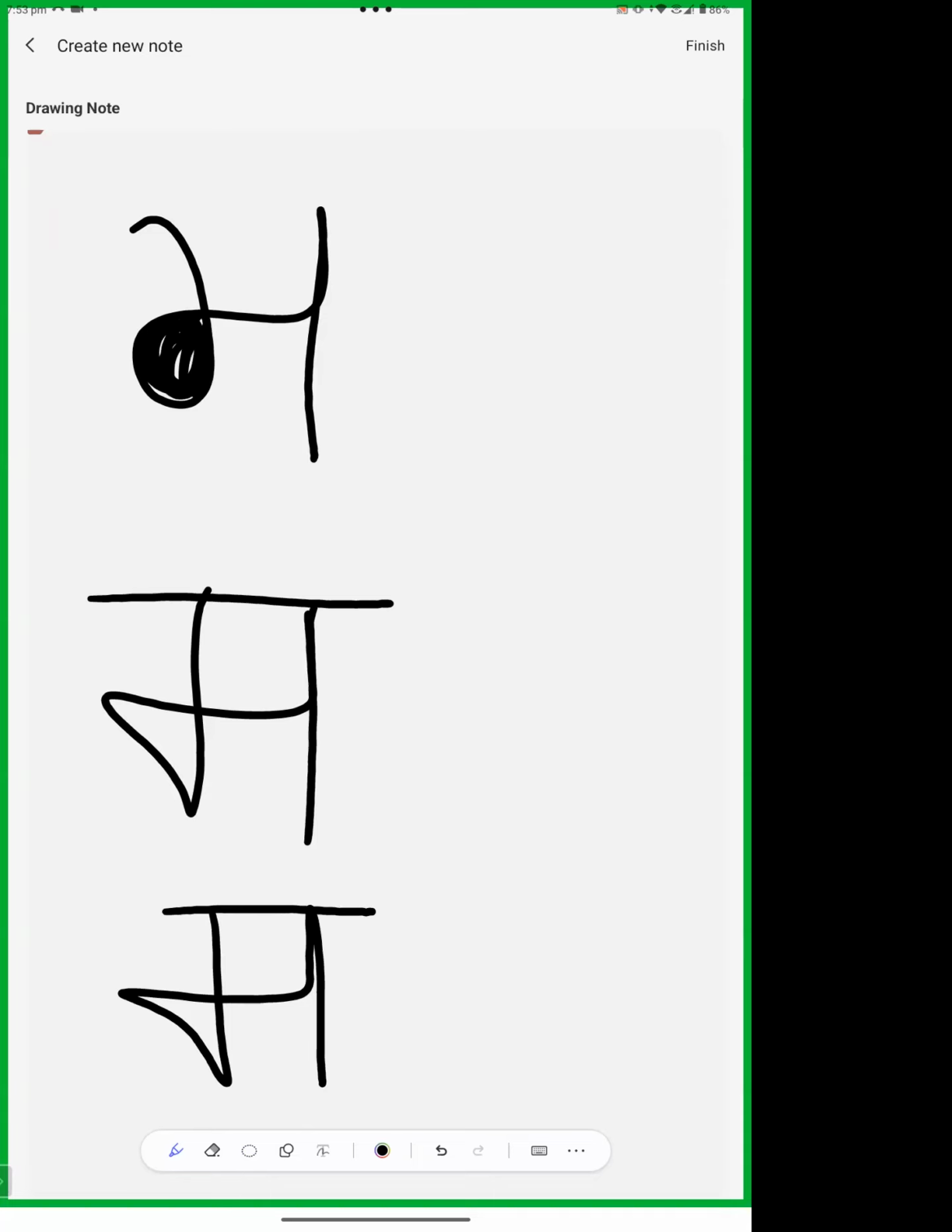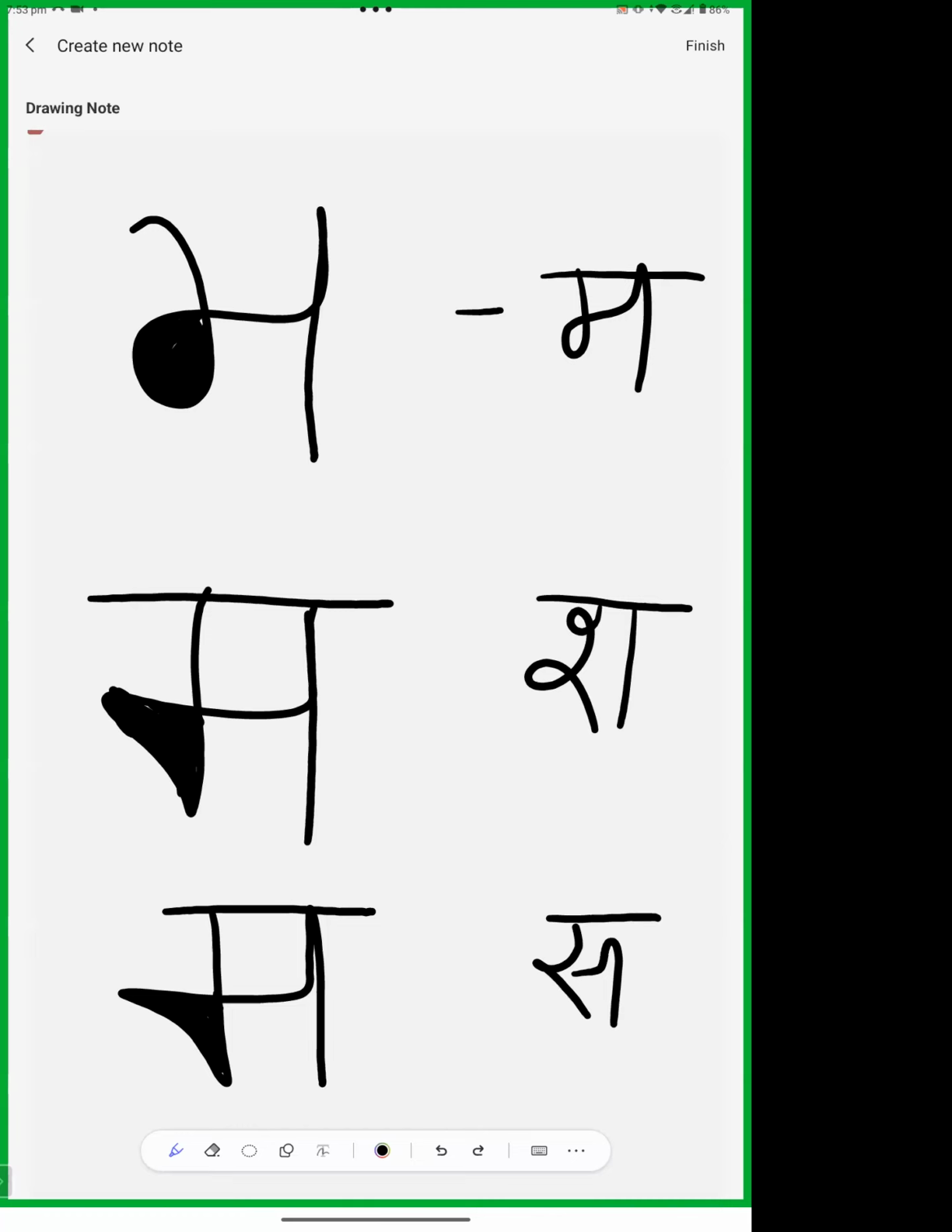Okay, this is ma, sh, and sa. So the difference: this is ma, this is sh, and this is sa. We have to be very careful with these three letters because they are used very often. These three letters are very popular.